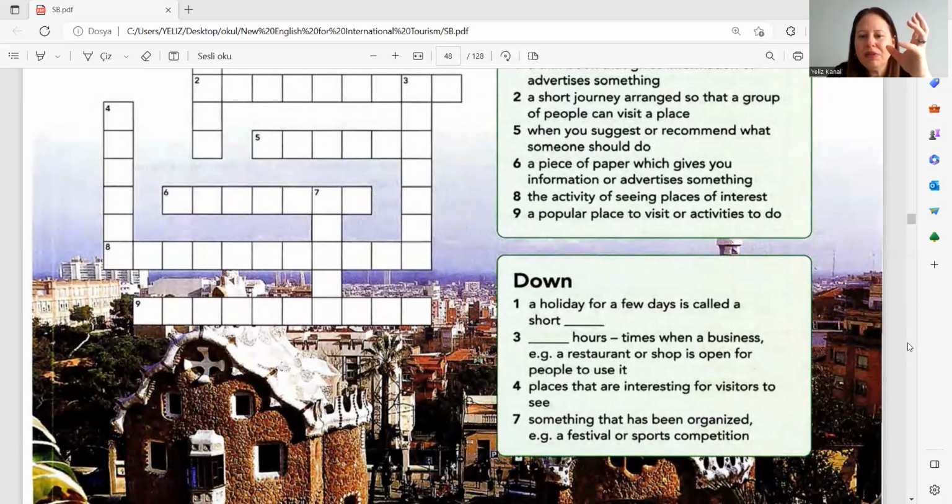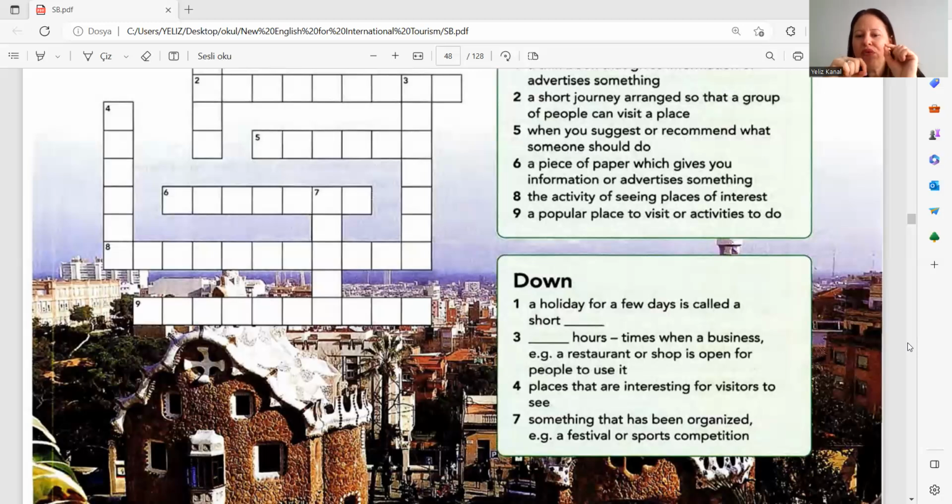The next one, blah, blah hours. Times when a business, like a restaurant or shop, is open for people to use it. What hours is that? Times when a business, like restaurant or shop, is open for people to use it. It is called opening hours. Opening hours. Bir yerin açık olduğu saatler. Şu saatle şu saat arası diye yazar ya. O işte opening hours.